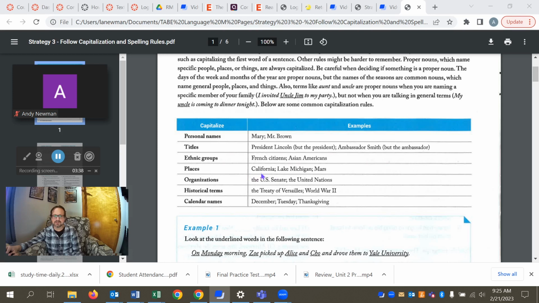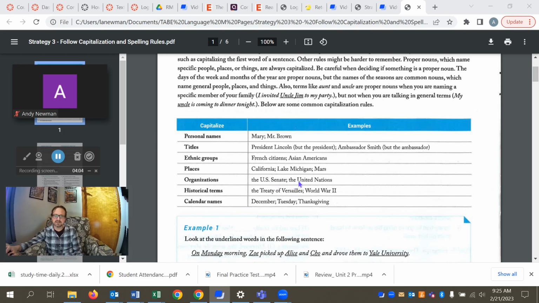Okay, places, California, a state. Lake Michigan, a name, geographical region, Mars, even separate planets. So anything that we have given a proper name, we capitalize. Organizations, the U.S. Senate. Of course, we wouldn't capitalize it if we just said the Senate did whatever, because it wouldn't be specified which Senate we're talking about.